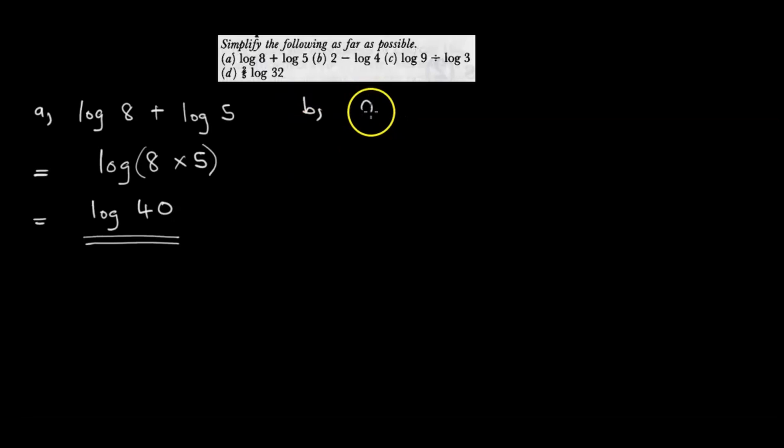B is 2 minus log 4. To simplify this, let us convert 2 into logarithms. So it becomes log 100 minus log 4. So where did we get log 100?